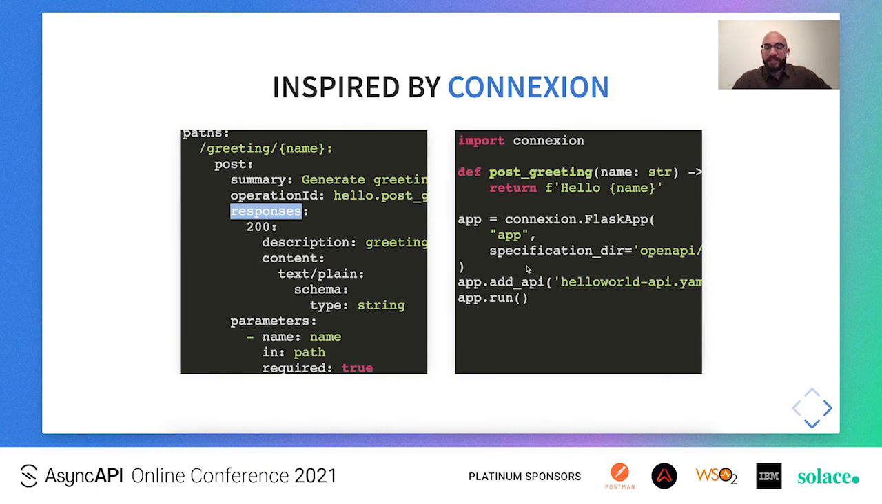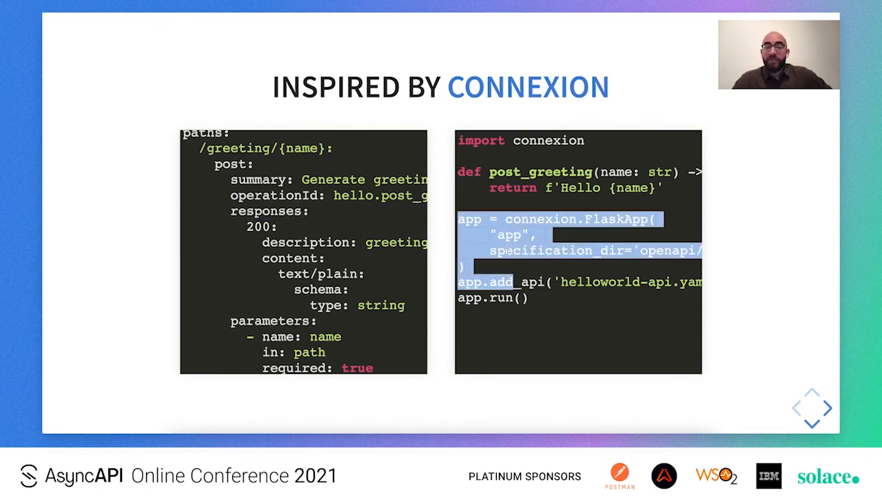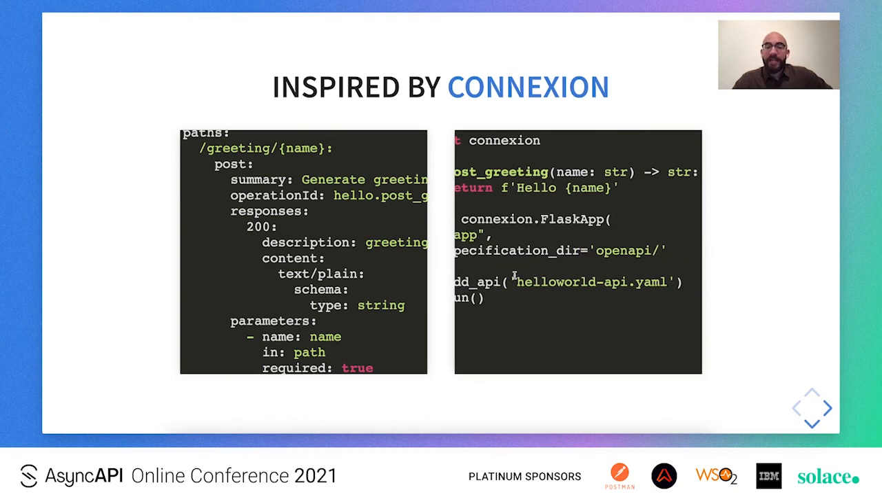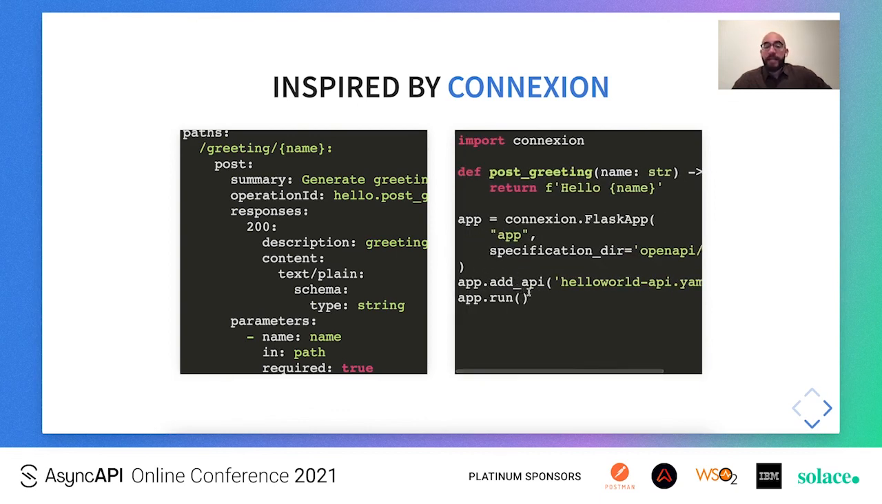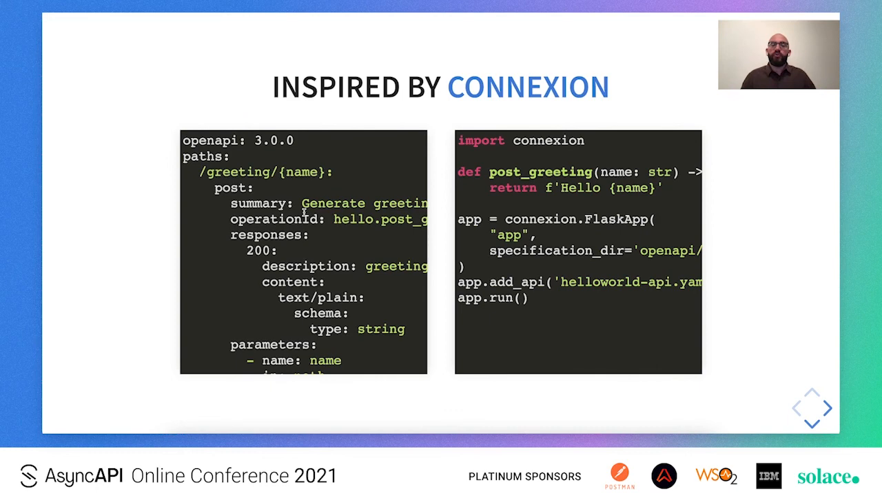Going back to the right-hand side, we see that it's very simple to spin up a Connexion Flask application only by referencing a local OpenAPI YAML and then running it as you run any other Flask app. And at runtime, Connexion is going to route a request to the appropriate callable, of course after validating all the input arguments based on the JSON schemata and so on and so forth.